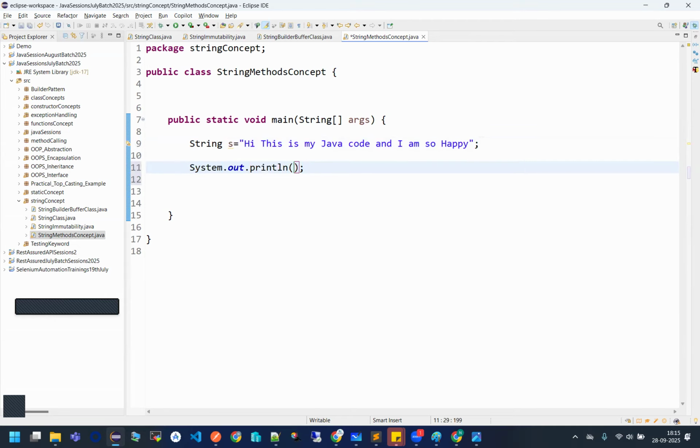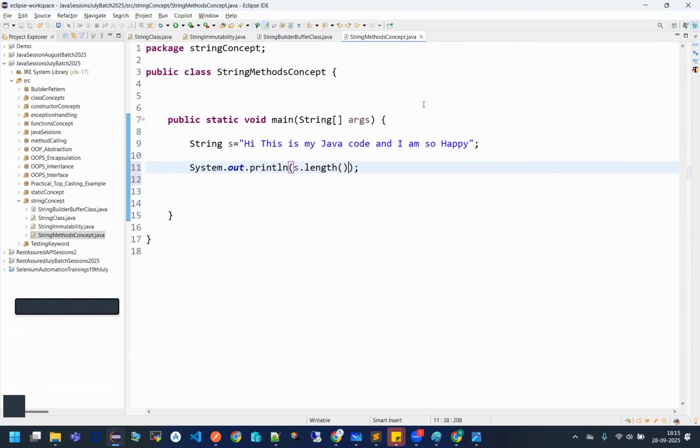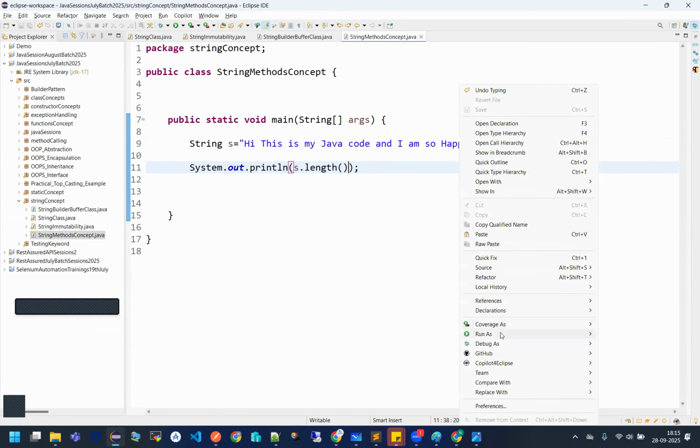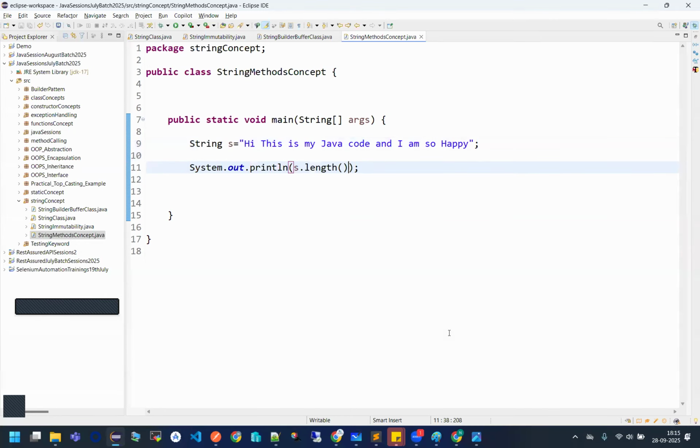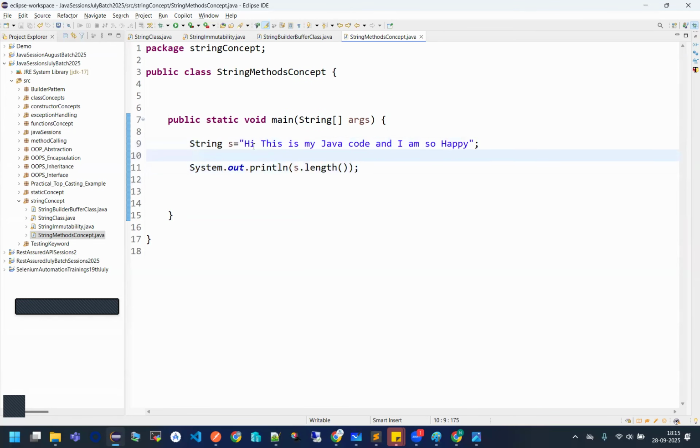If I want to print the length of this entire string, I have to use string.length. What length will it give me? 41. How? It counts every character, H, I, and it is also counting the spaces. So with the spaces, it is 41 characters. That's why it is giving me a length of 41.